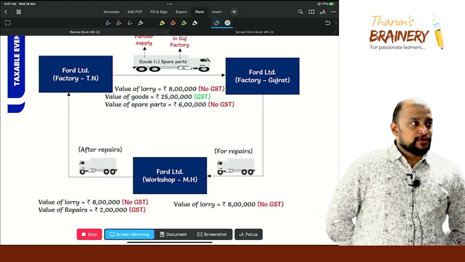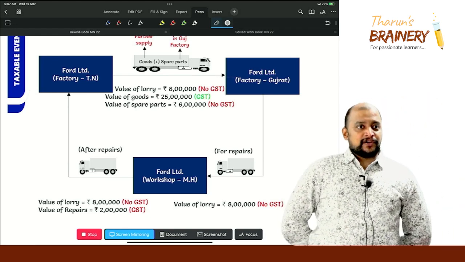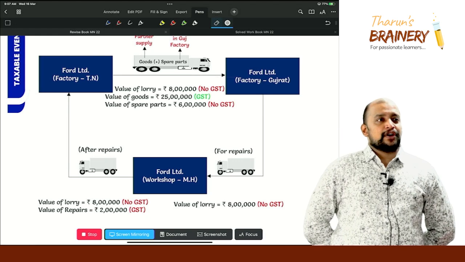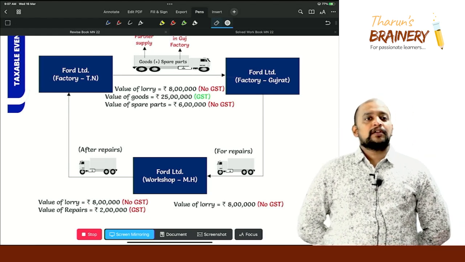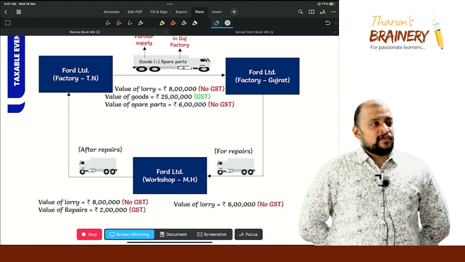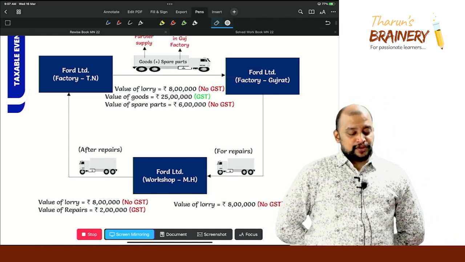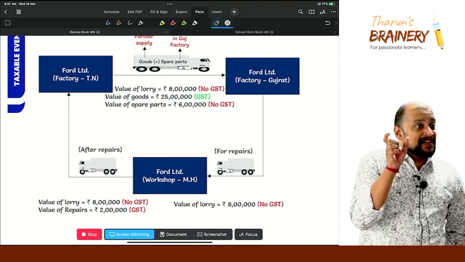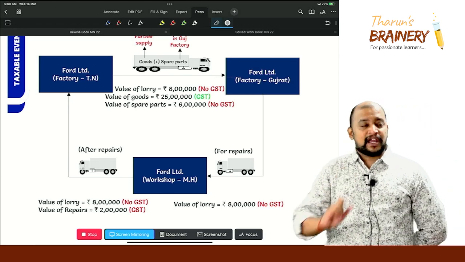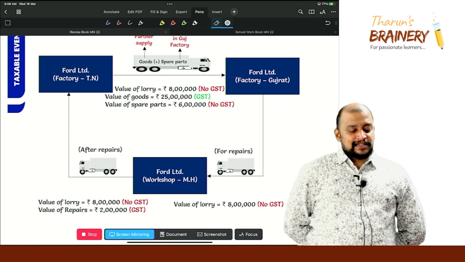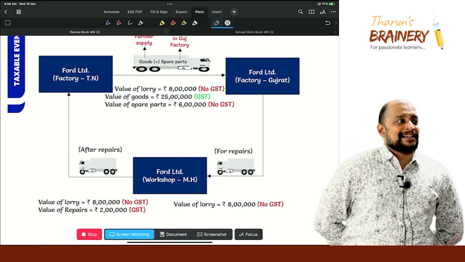Second supply between Maharashtra workshop to Tamil Nadu factory. So therefore, who will raise invoice on whom? For what value the invoice will be raised? Maharashtra to Tamil Nadu, 2 lakhs. That is only to the extent of service, repairs amount. Okay. And now in this case, can Tamil Nadu factory take that as ITC?